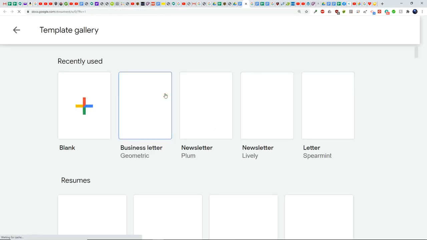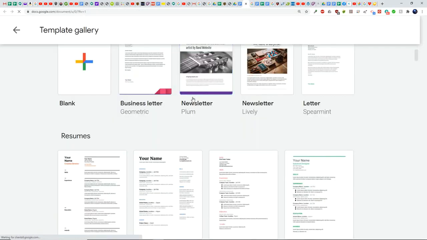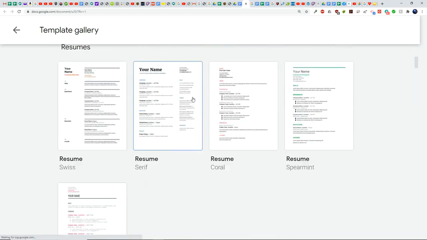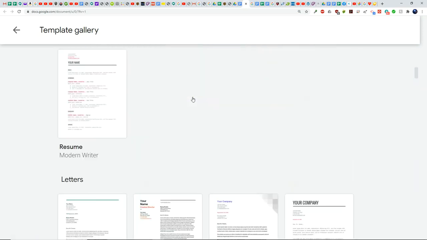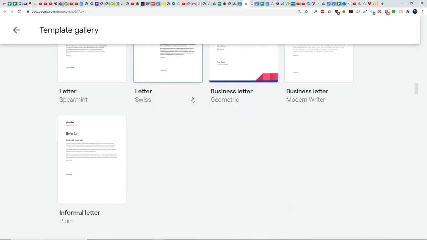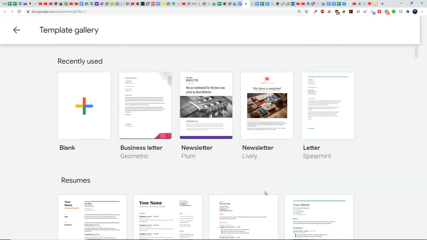From the Templates Gallery site, you can browse templates by category. You can sort templates by popularity or rating, or by category or type of document. You may scroll up or down the list to view the templates that are available. Here we see the recently used.